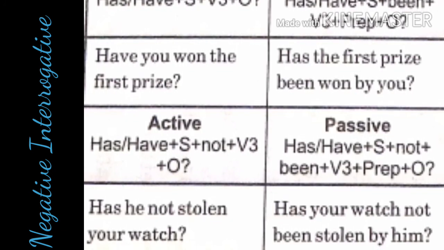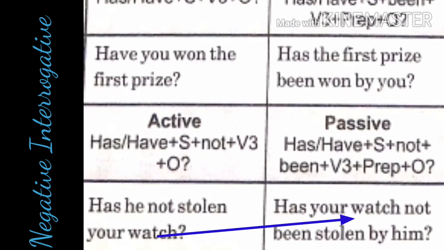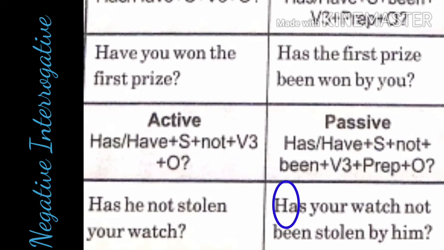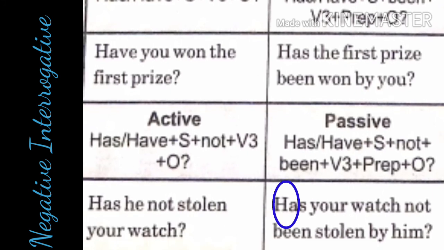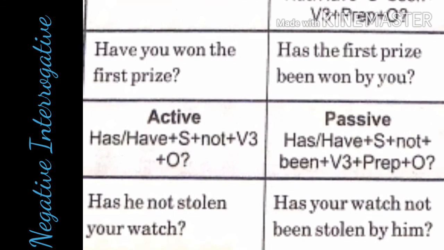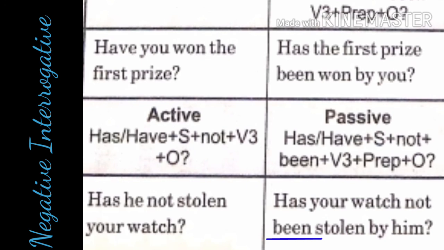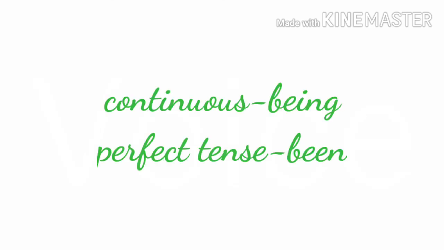Now, your watch will be placed first. This is the subject. But before the subject in the interrogative, we have to place the question word. So, what will we place before your watch? We will place has. Has your watch not been stolen by him? Question mark.